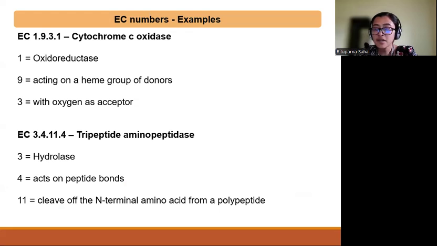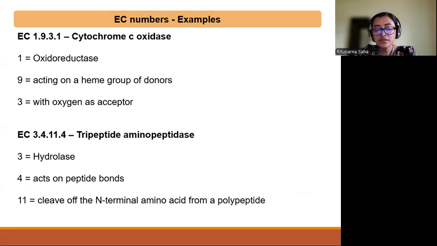The enzyme commission number is 3.4.11.4. So the 3 denotes hydrolase, 4 denotes that the enzyme acts on peptide bonds, whereas 11 denotes that it cleaves off the N-terminal amino acid from a polypeptide, and 4 is its serial number within this group.